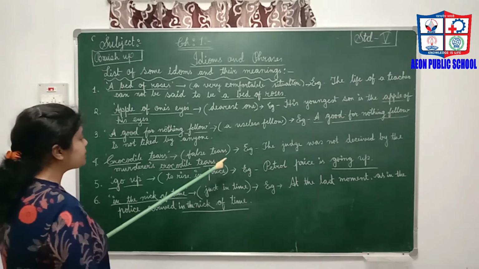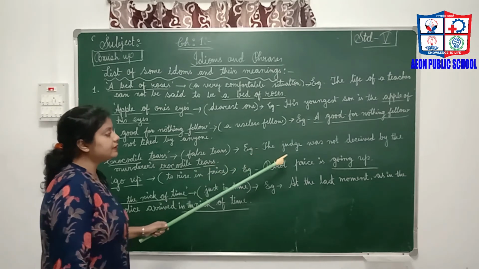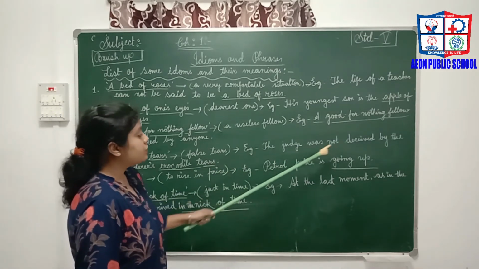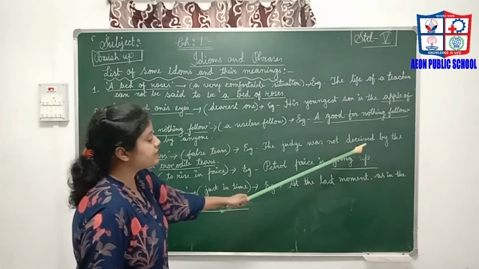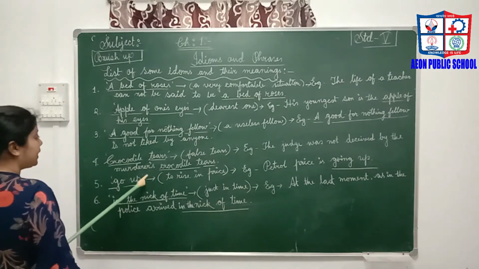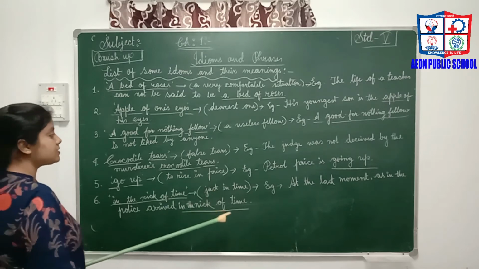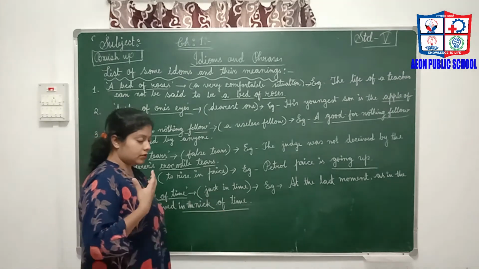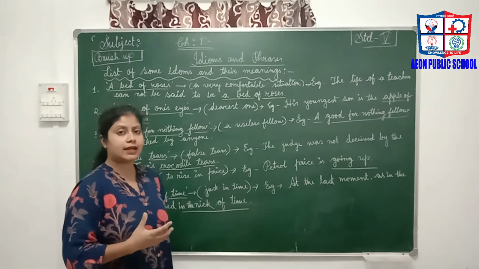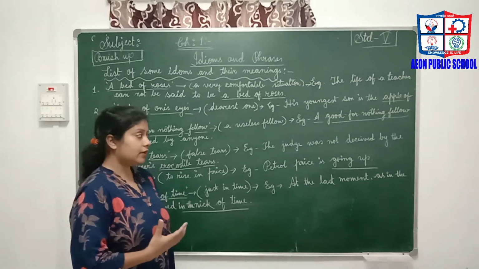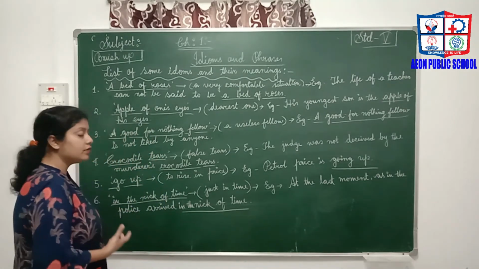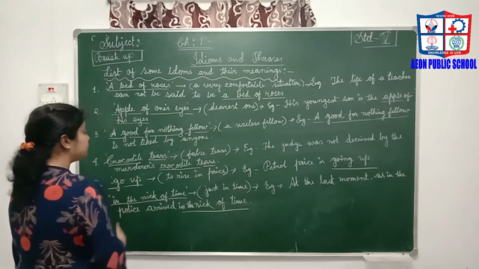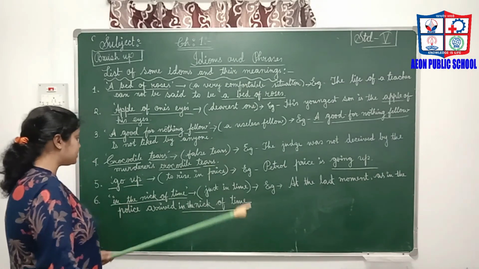Crocodile tears means false tears. For example, the judge was not deceived by the murderer's crocodile tears. It means when anybody is crying badly and you think he isn't real. Most of the time we face this: crocodile tears, that is, false tears.